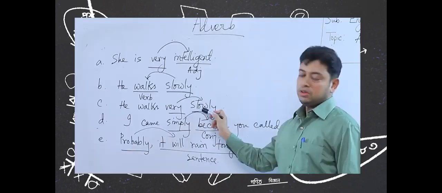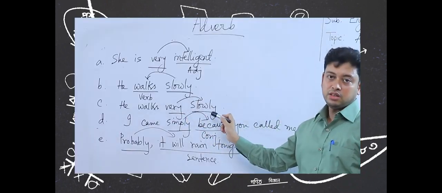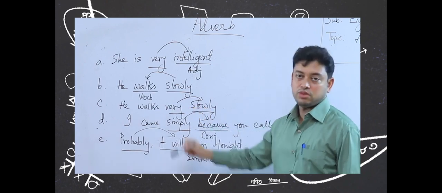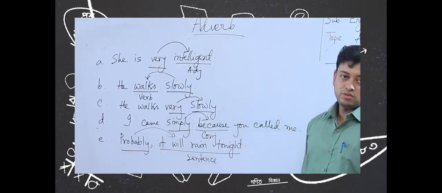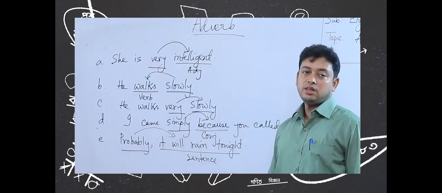The third one is, he walks very slowly. Now, very is an adverb, slowly is an adverb. So, very is modifying slowly. So, this is an adverb as well. Number 4 is, I came simply because you called me. Here, because is a conjunction. Simply is modified by because. That is why simply is an adverb.